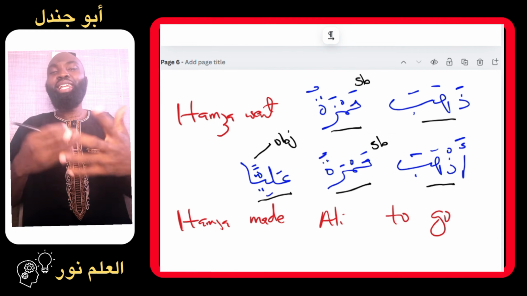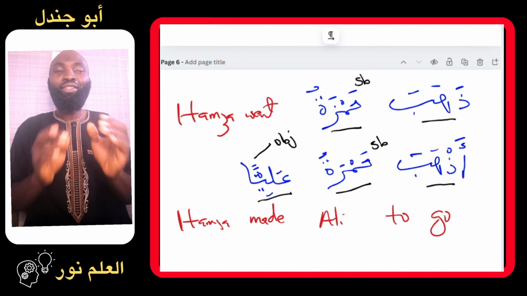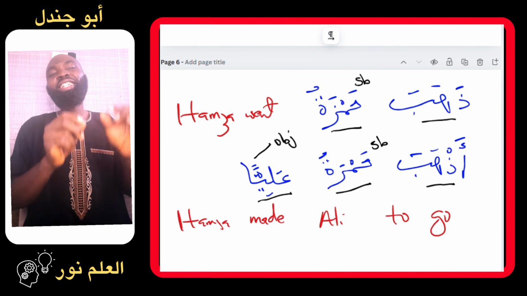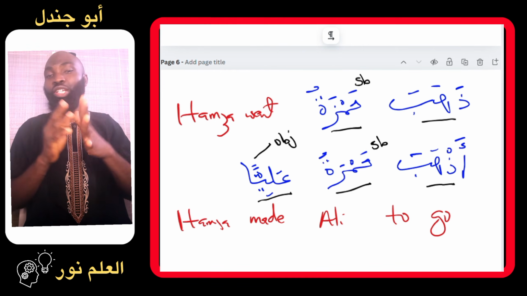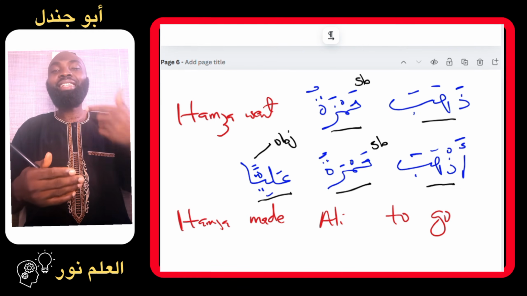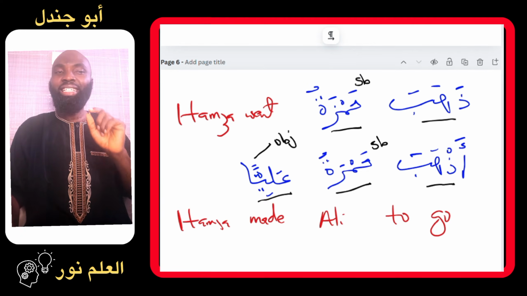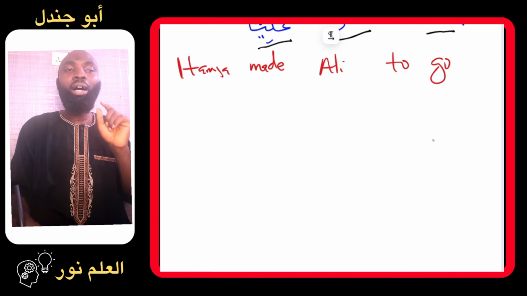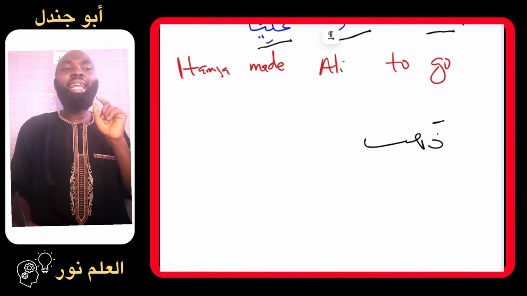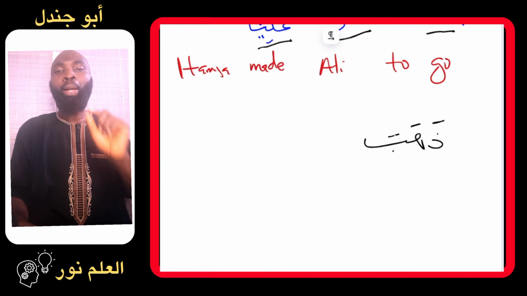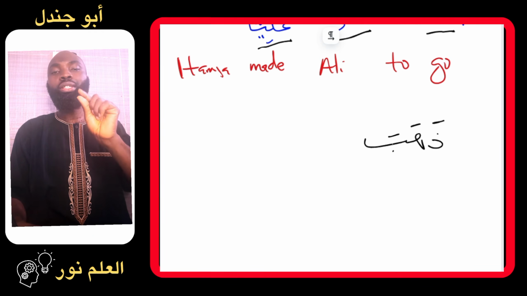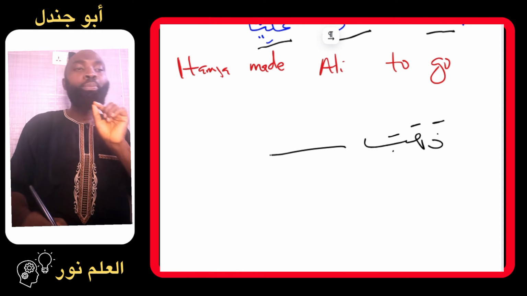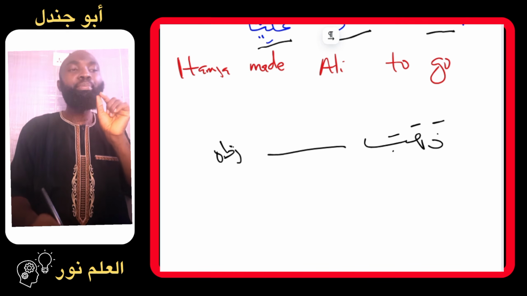So instead of making a long sentence, it is so easy for us to add Hamza to the original triliteral verb to make it what? Transitive verb. This is to say that the word dhahaba originally is an intransitive verb, meaning its action does not require an object to complete its meaning.